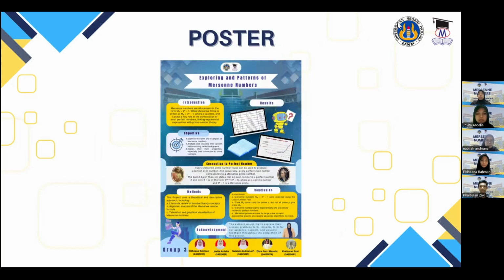The title of the poster is Exploring the Patterns of Mersenne Numbers. In this poster, Group 3 gives a short explanation of the objective of this project, the methods we use, the result, and the conclusion we got from this project. For a more complete explanation, my group and I will explain in this presentation.